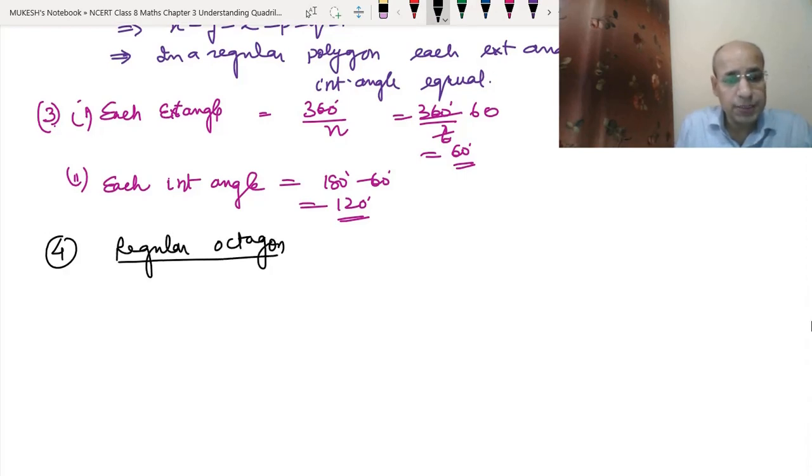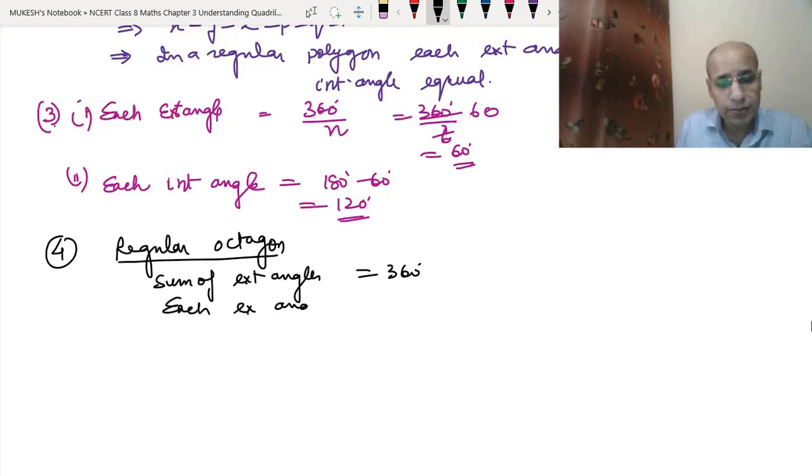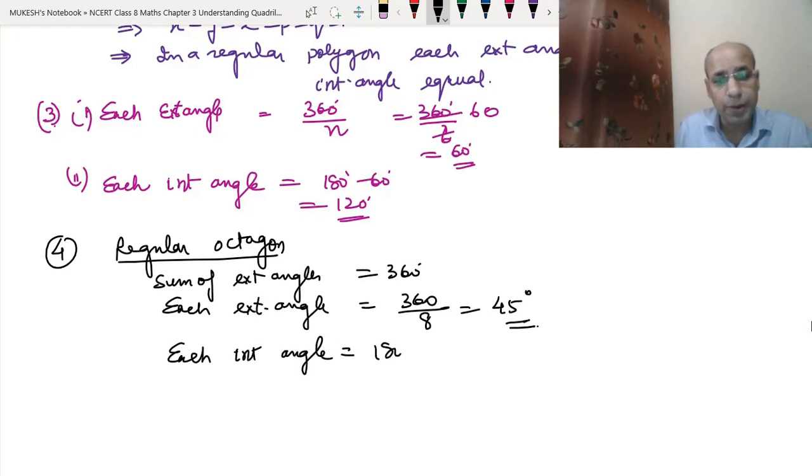The sum of exterior angles will be again 360 degrees, and each exterior angle will equal 360 degrees divided by 8, because it has 8 sides. 8 4s are 32, 8 5s are 40, so 45 degrees. Each exterior angle will be 45 degrees and each interior angle will be 180 degrees minus 45 degrees. That means 135 degrees will be each interior angle.